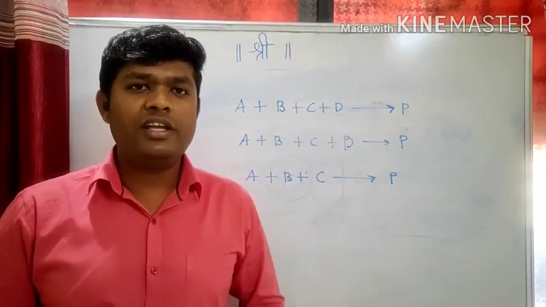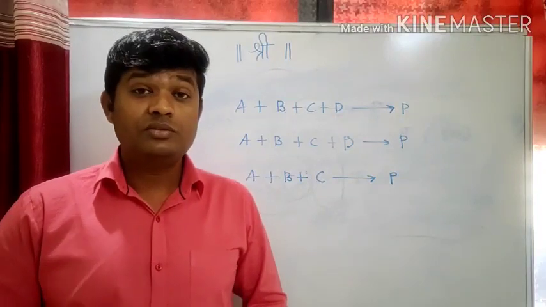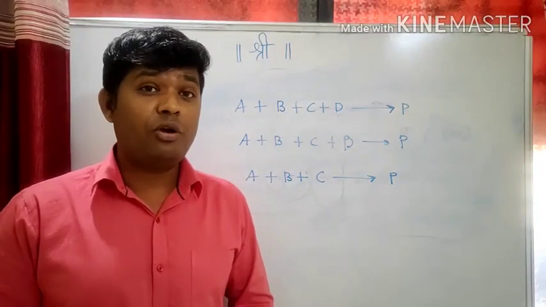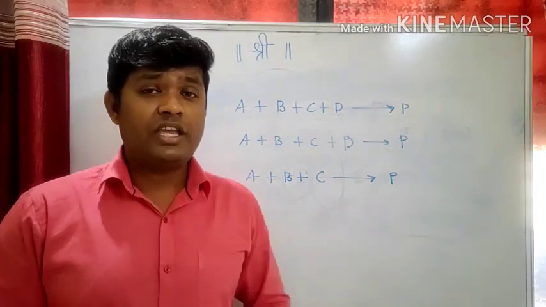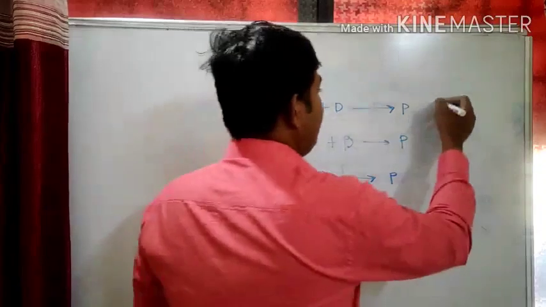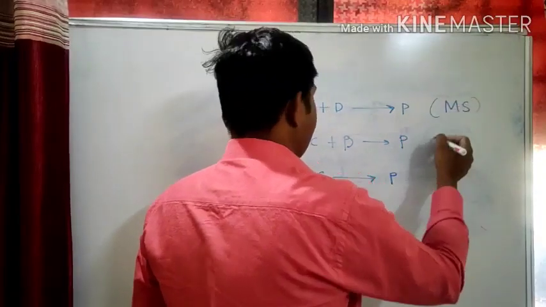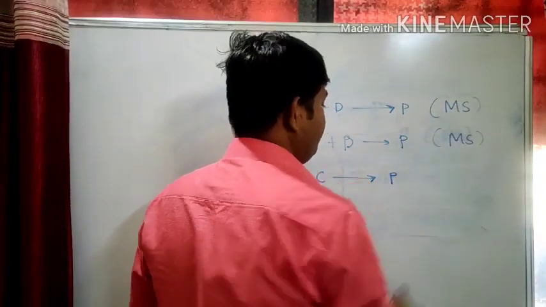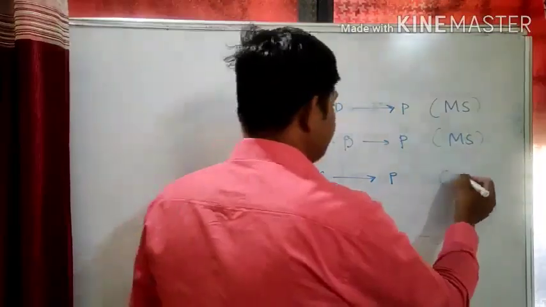Can you guess the molecularity? What will be the molecularity of the reaction? For that, again you have to predict which is a single step reaction and which is a multi-step reaction. Let us assume that this is a multi-step reaction, this is a multi-step reaction, and this is a single step reaction.